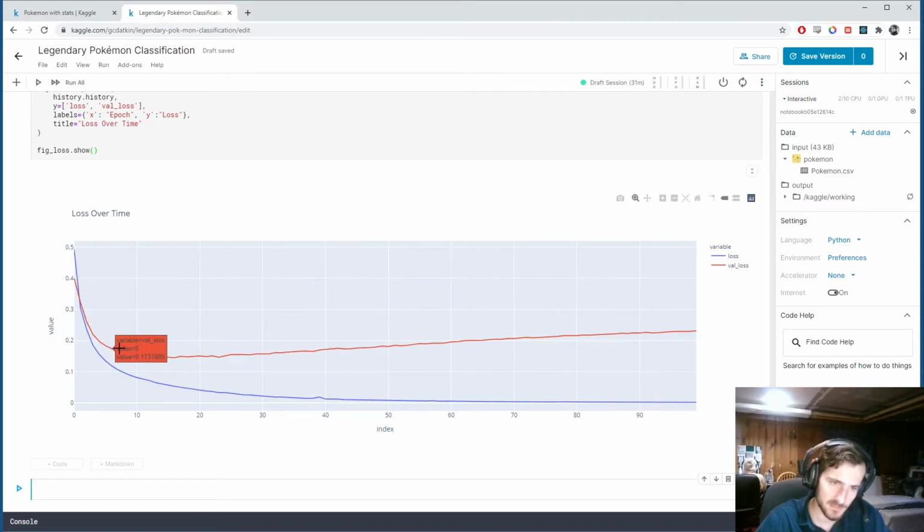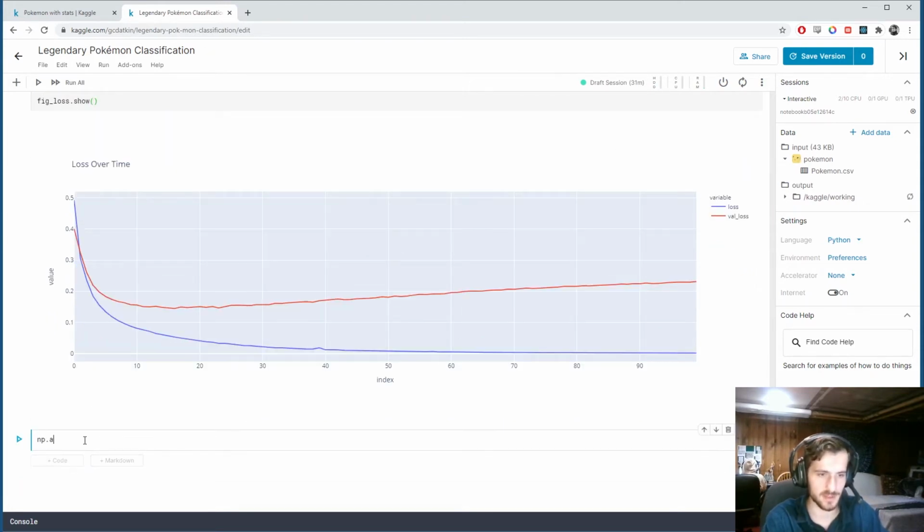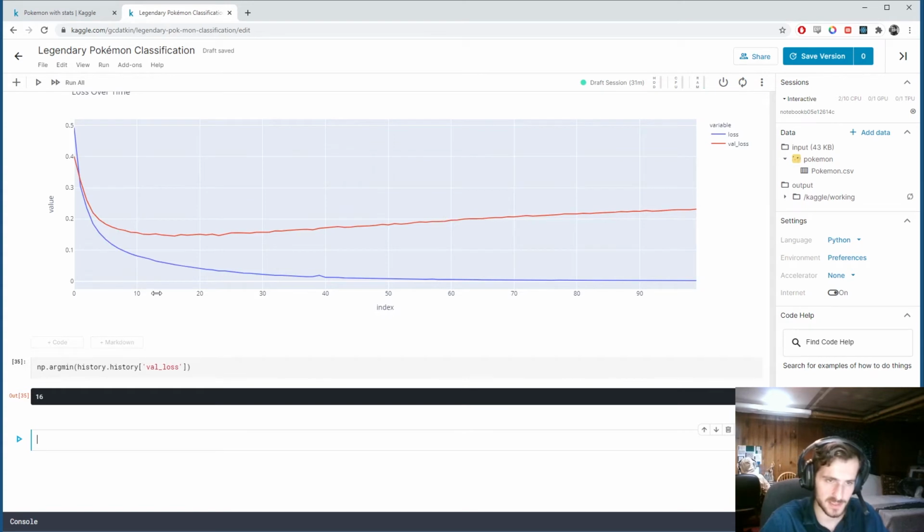So we have to find the minimum of the validation loss. We can find that with numpy.argmin of val_loss. Actually, it's history.history sub val_loss. And it's epoch 16. So right here is the minimum.